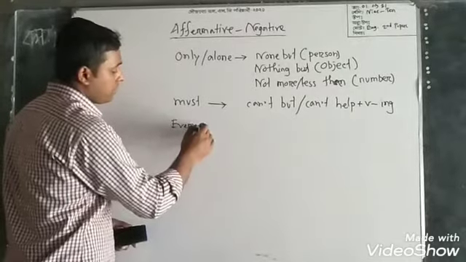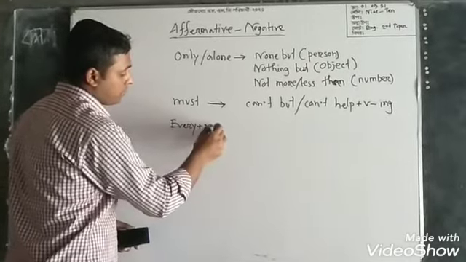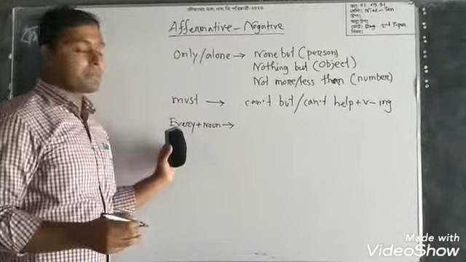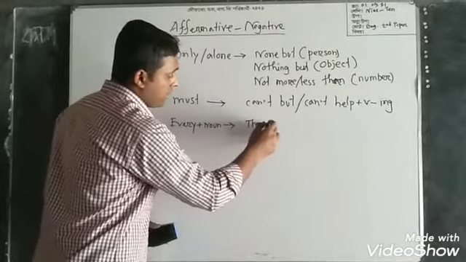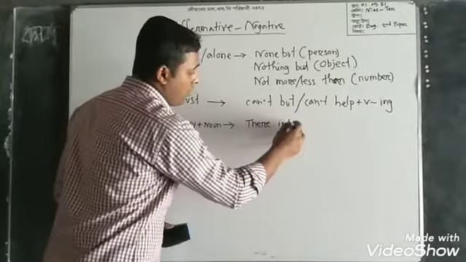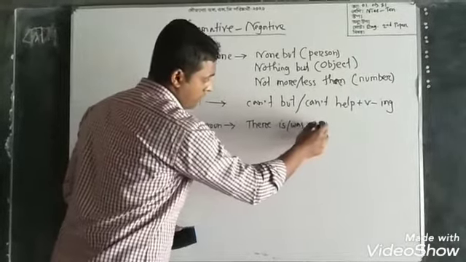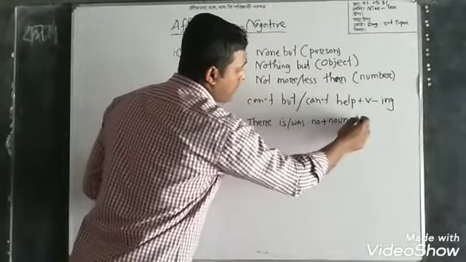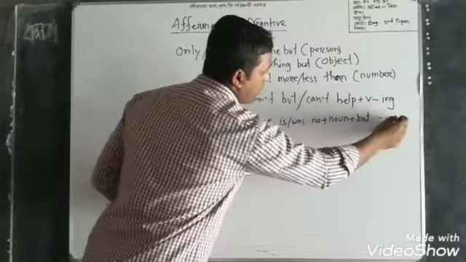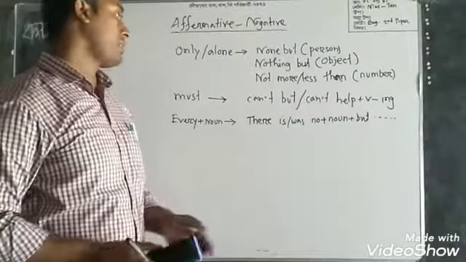Then every. If every is present in the sentence, you have to replace every with there is or was no plus noun plus but, then the rest of the sentence. Okay.